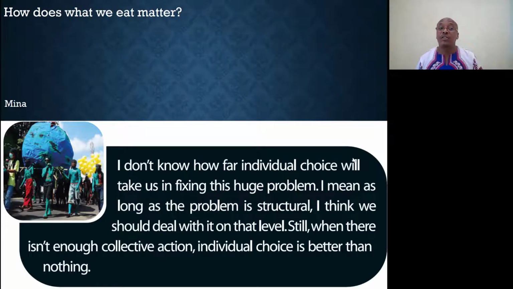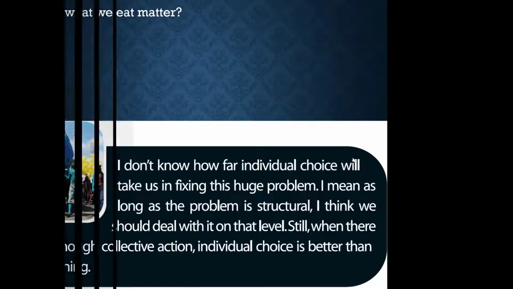Well, Mina, tell us, how does what we eat matter? I don't know how far individual choice will take us in fixing this huge problem. I mean, as long as the problem is structural, I think we should deal with it on that level. Still, when there isn't enough collective action, individual choice is better than nothing. You're right, Mina, and I totally agree with you.